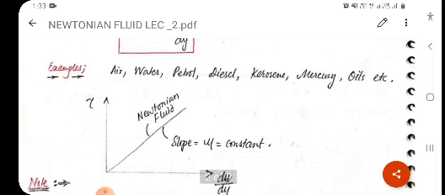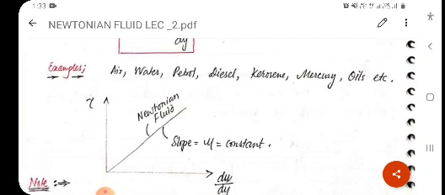See the graph of a Newtonian fluid. Hence, we know that shear stress is directly proportional to the rate of angular deformation or velocity gradient. So, it is clear from the graph. The y-axis is tau and the x-axis is du upon dy.